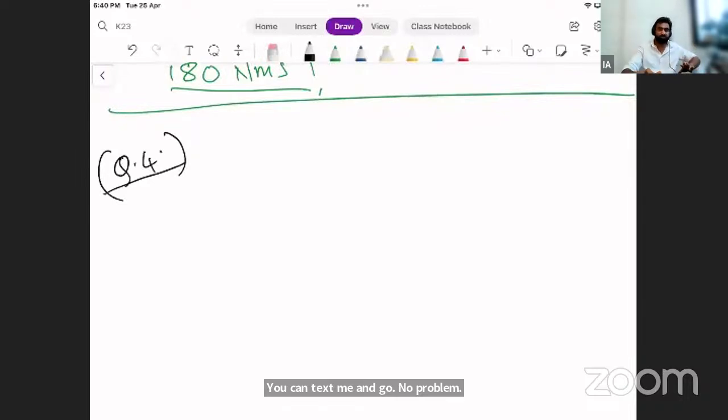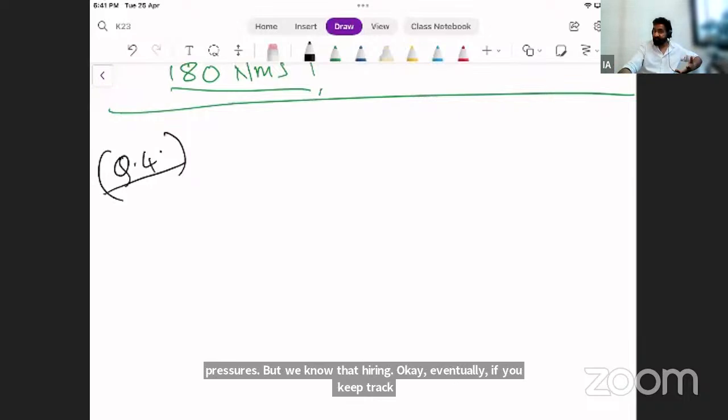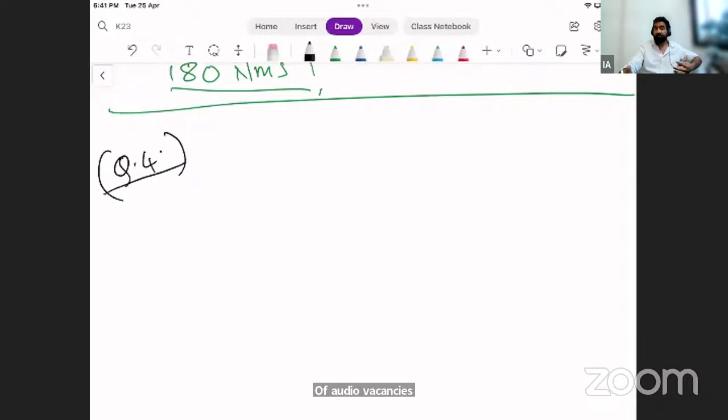Y'all just think this is a joke. I'm not saying to everyone, but most of us. I have another student who is above a certain age, and some airlines don't hire, okay, freshers. But we know that hiring हो जाती है, okay, eventually, if you keep trying. कहीं ना कहीं जहाँ पे एलिजिबल है वहाँ हो जाती है. अब आ रही है वैकेंसीज. अरे वाह, CPL नहीं है, मेरे को CPL चाहिए, मेरा डिले हो रहा है, राइट. ये कंसर्न रहता है ना सबको.